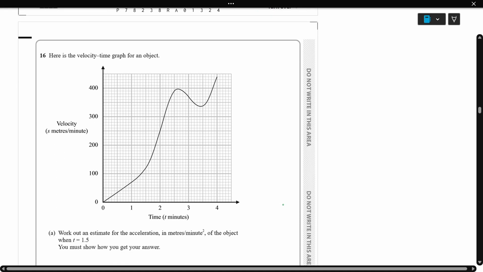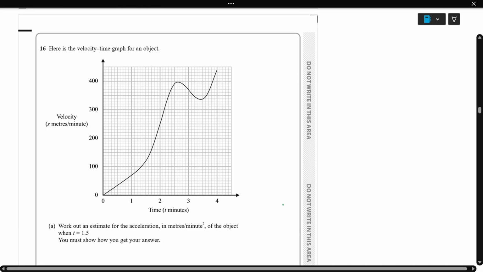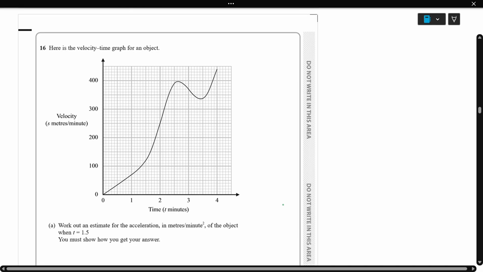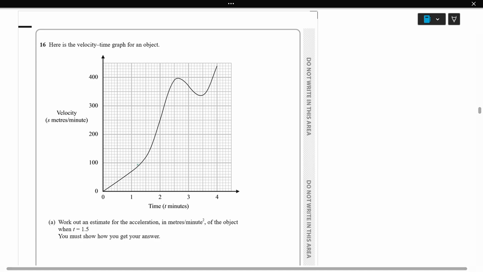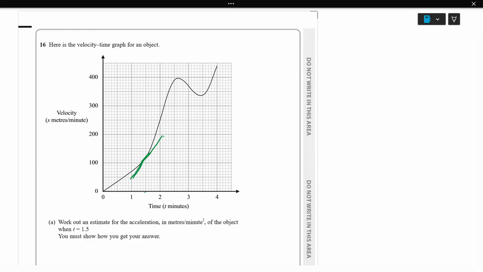Then question number 16: here is the velocity time graph for an object. First part, work out the estimate of the acceleration. We know t is 1.5, which is here, so we need to draw a tangent line. I'll draw a tangent line using a ruler.